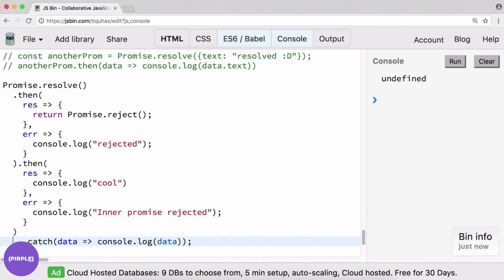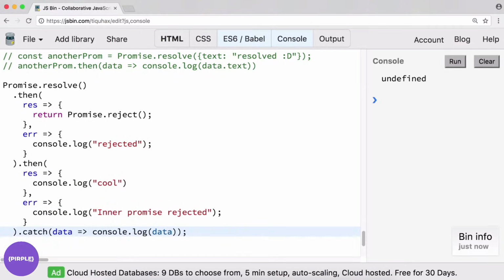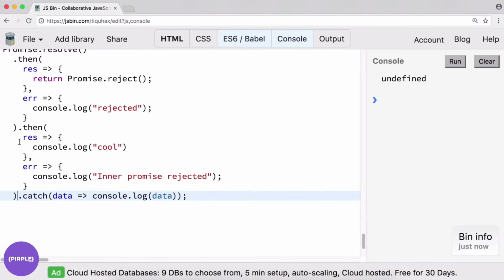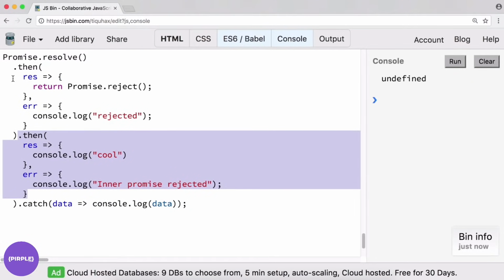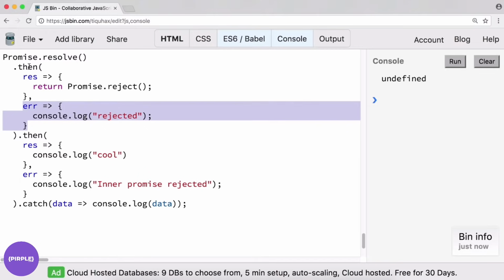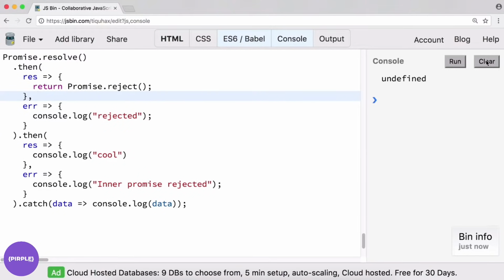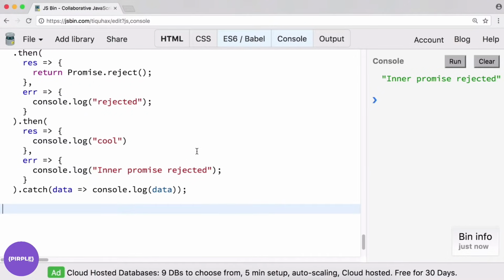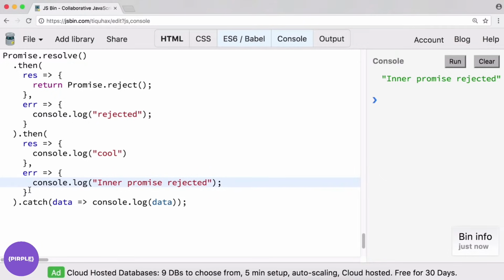Okay, and as you might expect, what will happen is we won't reach the final catch statement because we chained this on after the initial then, and we should be able to catch this rejection. Let's see. Okay, inner promise rejected. Cool. So subtle but slight difference that I think we should definitely be aware of.